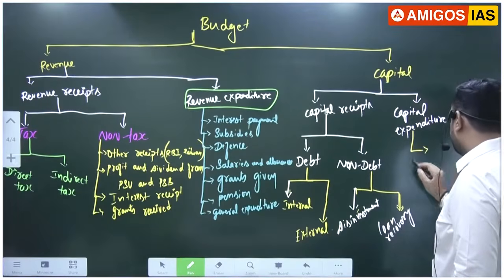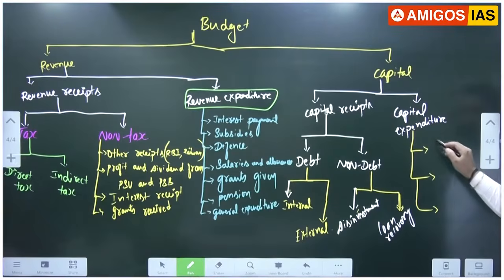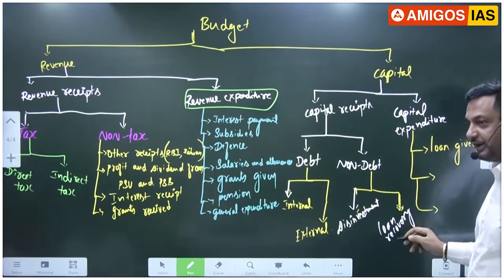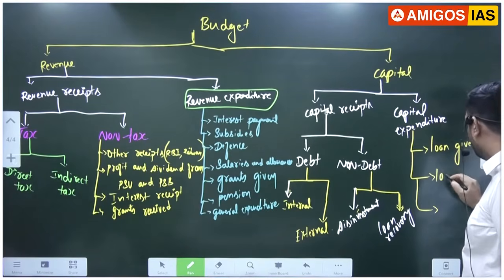So there are three types of capital expenditure for the government. One, loan given. The central government gives loans. Remember, this is loan recovery, and this is loan given. Second, loan repayment.